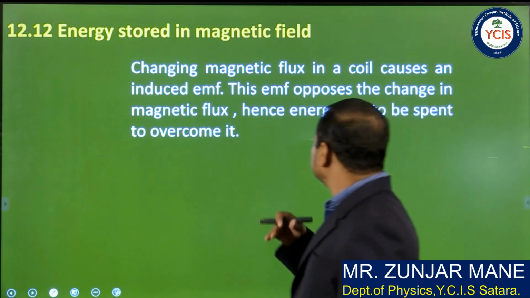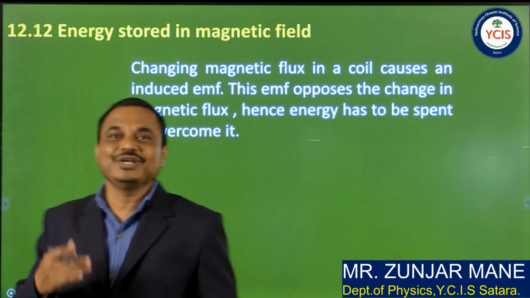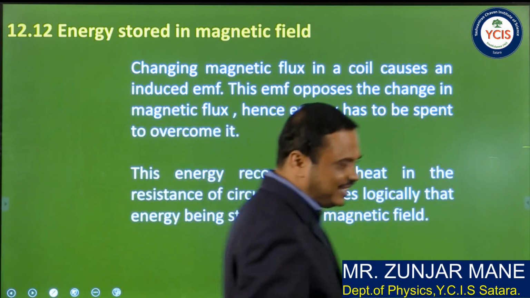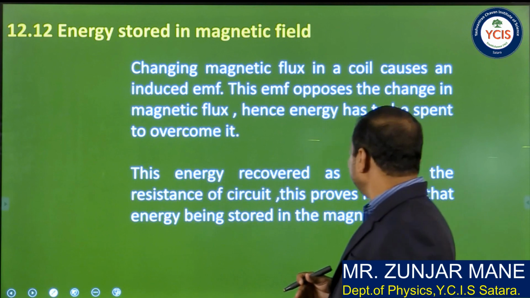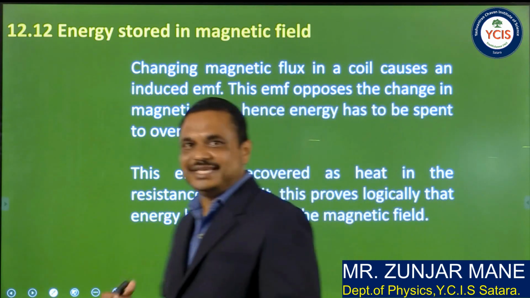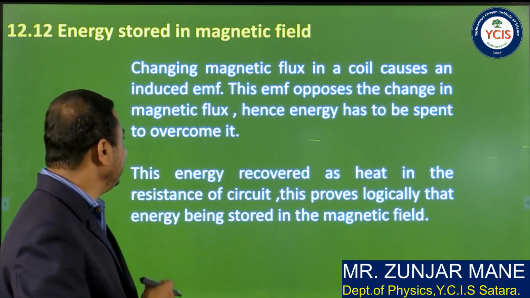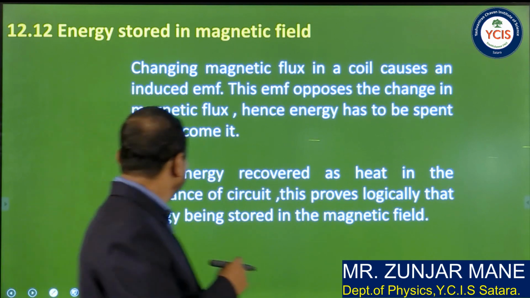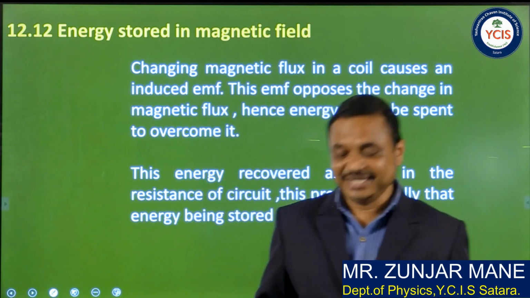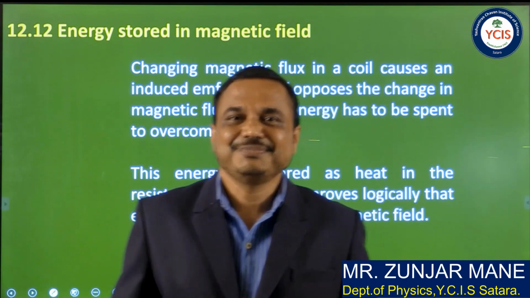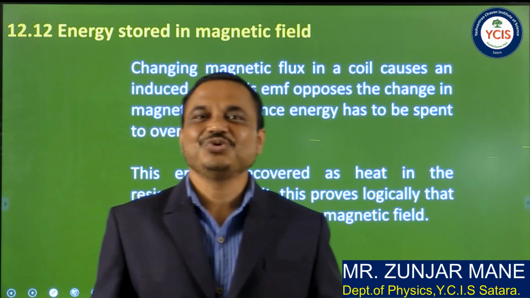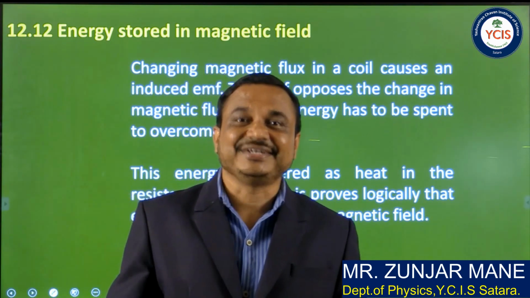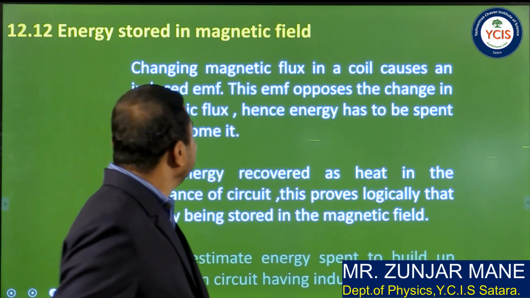So we have to spend energy to overcome this opposition. So this energy is recovered in the form of heat in the resistance of the circuit. We saw it in a previous article. This proves logically that energy is stored in a magnetic field, and we have to derive the expression for that energy stored in magnetic field, because it produces heat when passing through the resistance.